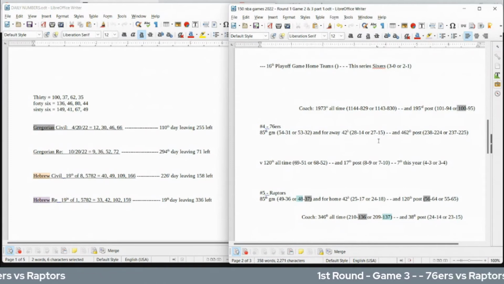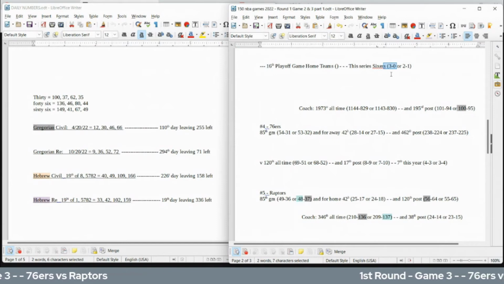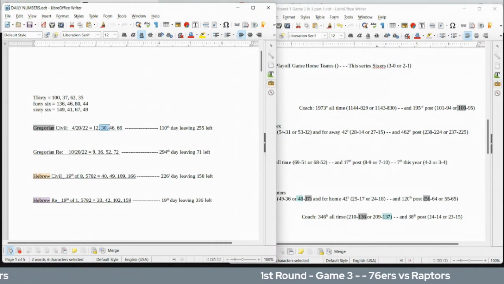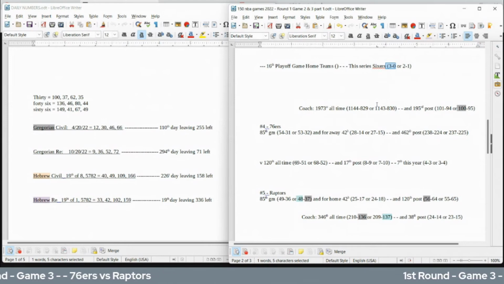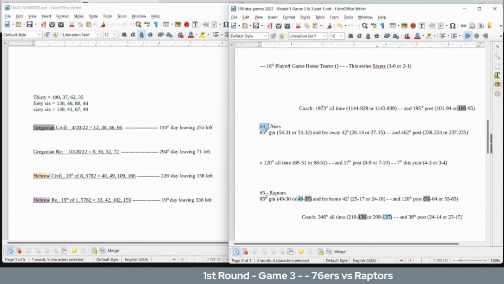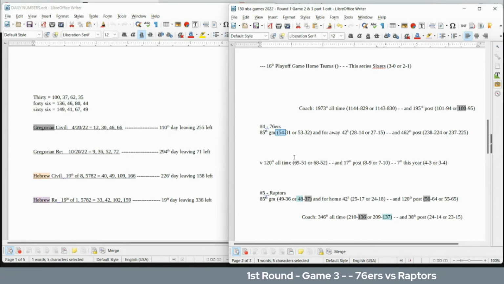What else? The Sixers can up the series 3-0, like 30. Today with 30 date numerology, they can get that 30. They can go 3-0, like 30, head-to-head against the Raptors for this playoff series. This is the 5 seed versus the 4 seed, like 54 or 45. So I expect Sixers to get their 54th win in this series, whether it's game 3 or not. That's what we're trying to debate.